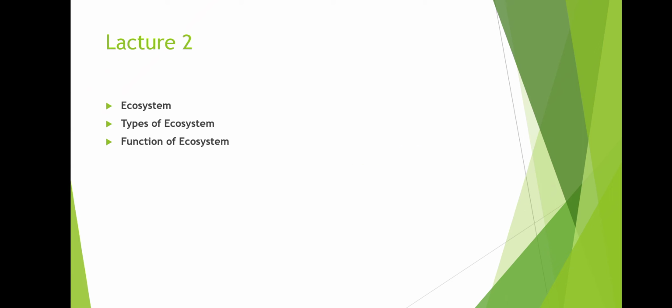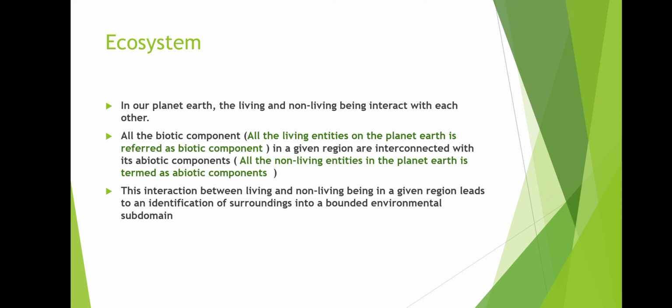Today we are going to learn ecosystem, types of ecosystem, function of ecosystem. So ecosystem is basically the interaction of living and non-living entities of the environment. The living entities are humans, animals, plants, microorganisms, everything. And the non-living entities are basically the entities which are not living, like air, water, land, everything.